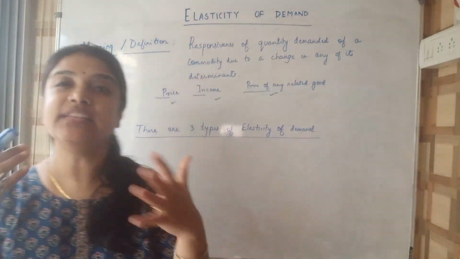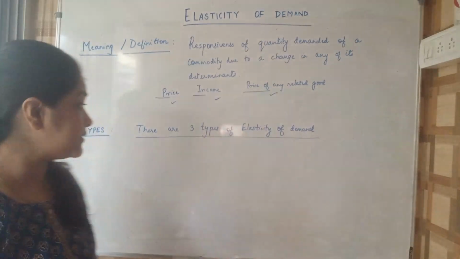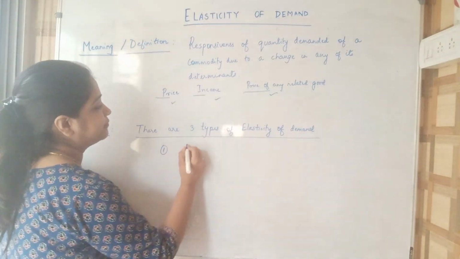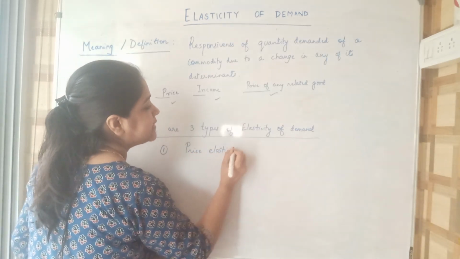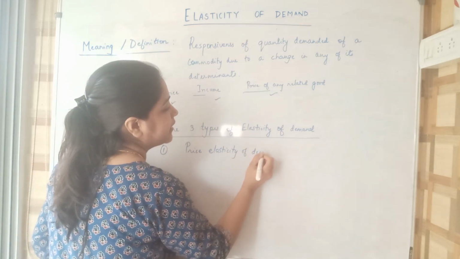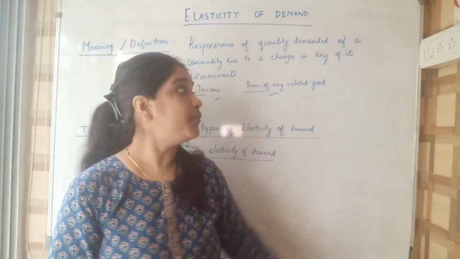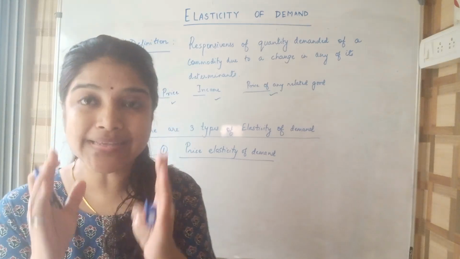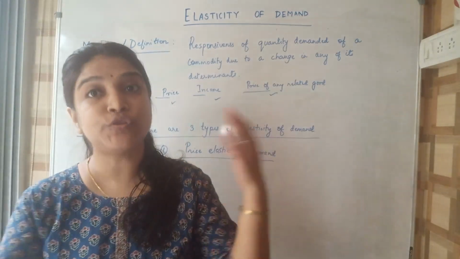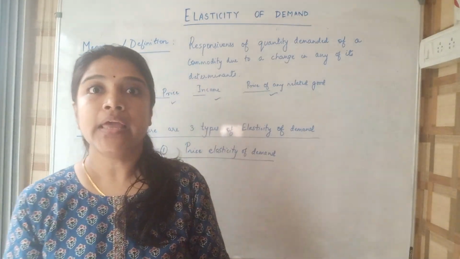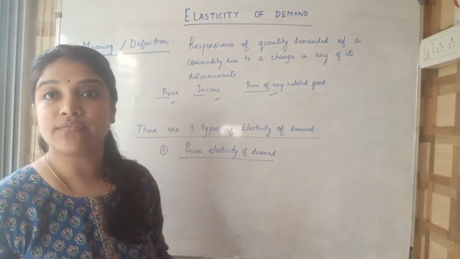Now, many students get confused with types of elasticity. Basically, there are three types of elasticity of demand. First type is price elasticity of demand. What do we study in price elasticity of demand? In price elasticity of demand, we are basically studying the reaction or the response of quantity demanded in relation to the changes in price of a commodity.